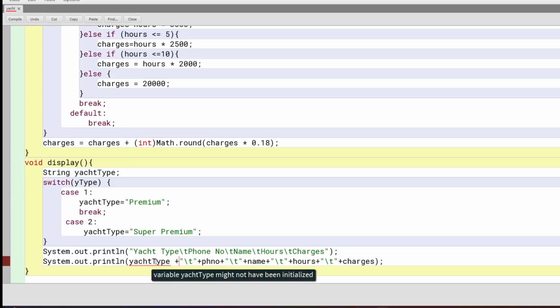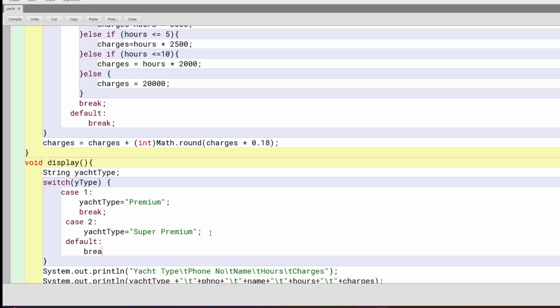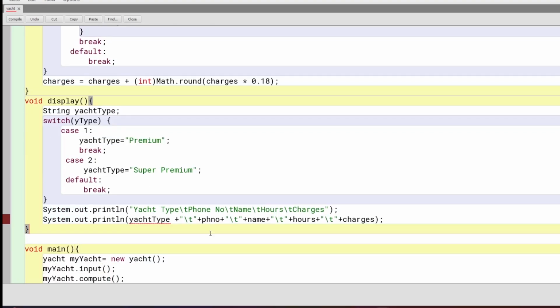Why is the problem? Yeah, that's fine, I think. Default. Break. I think that's fine. It is giving an error that yType may not be initialized. But we are taking care, right? It is initialized.